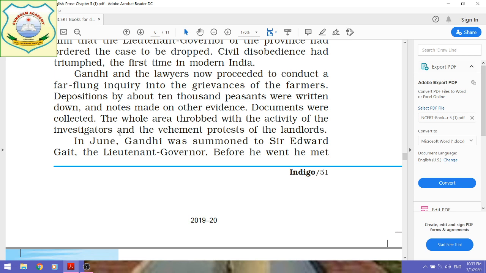Gandhiji and his lawyers were present, and extensive investigations on the complaints of the sharecroppers started. Not only this, the protest of the landlords was also vehement and forceful. They were not silent, since they knew they had extorted money illegally from the sharecroppers. So they made a lot of forceful protest to stop the inquiry proceedings.